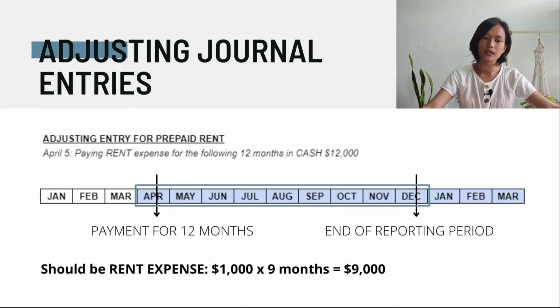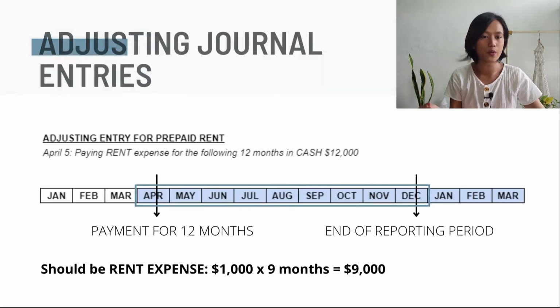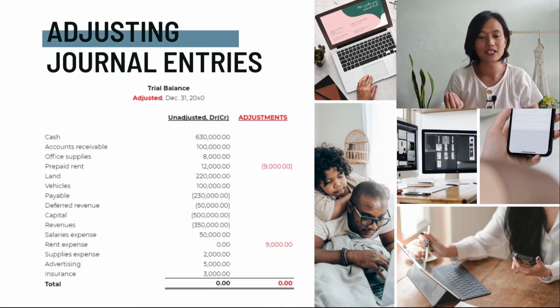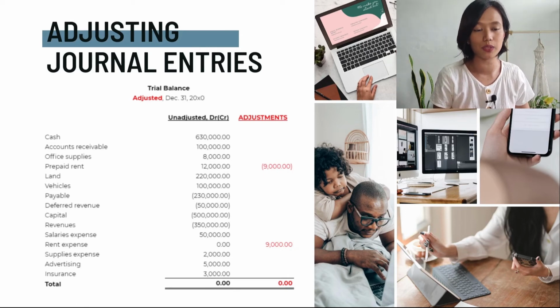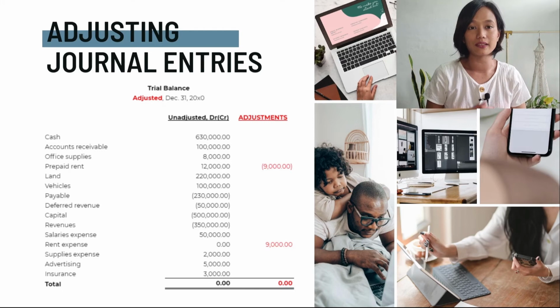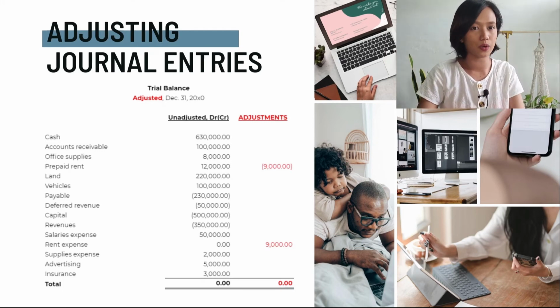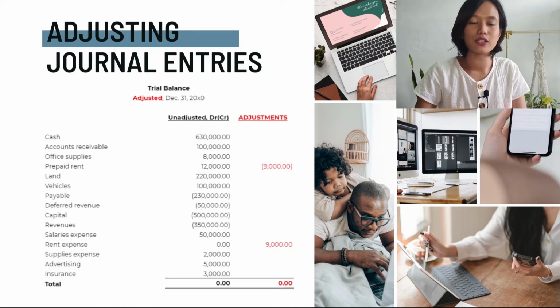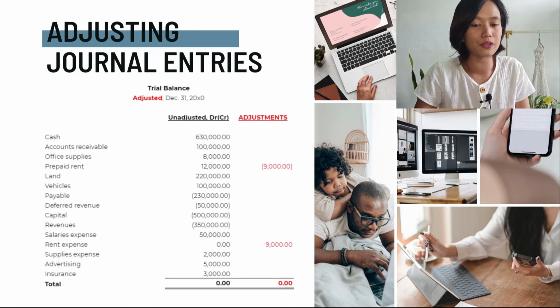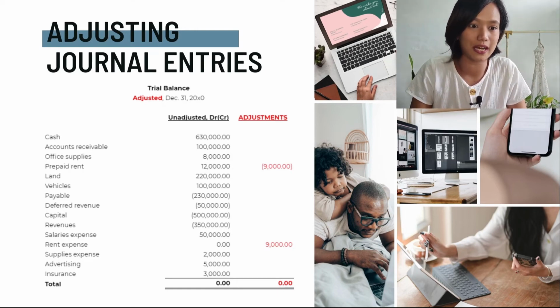Now, remember, adjusting entries are very important because they make the necessary adjustments so that your financial information will be accurate and correct based on the standards that you're using. And in this case, we have to report that the true or the correct rent expense is only for the 9 months. Now, as you can see here in our trial balance, the first column is the unadjusted trial balance.